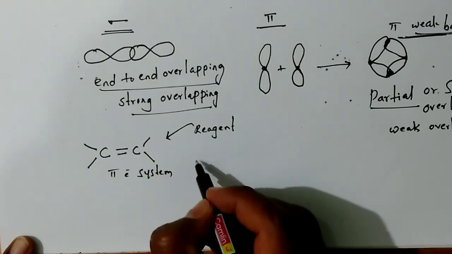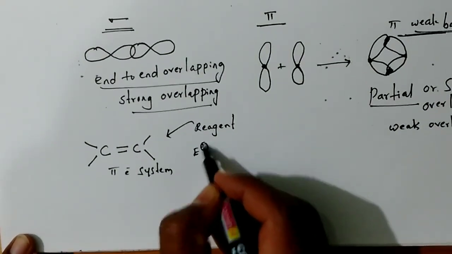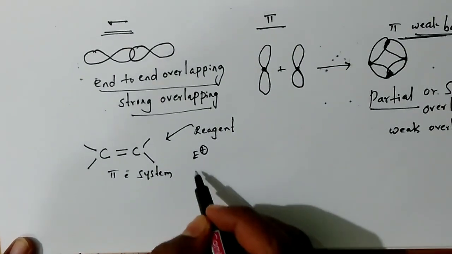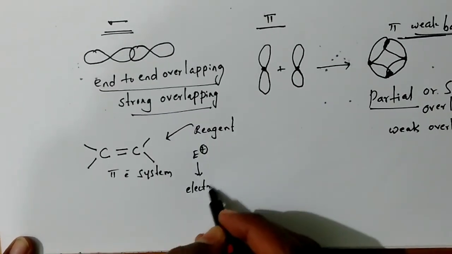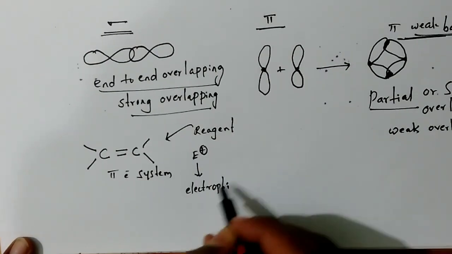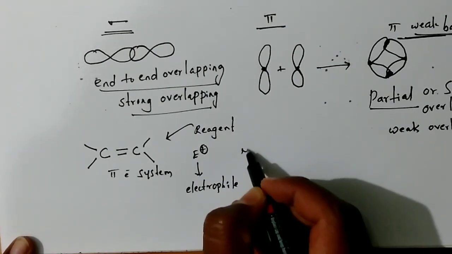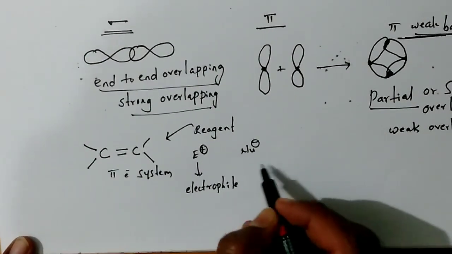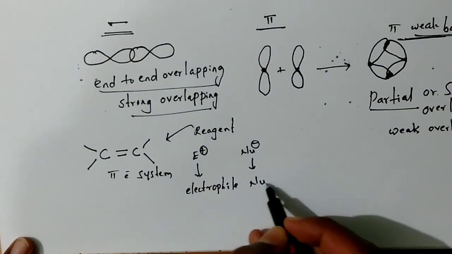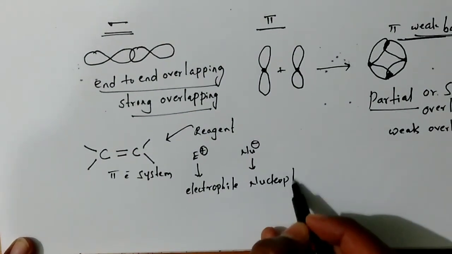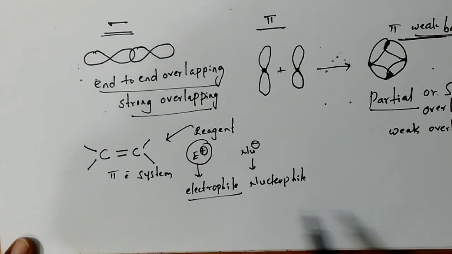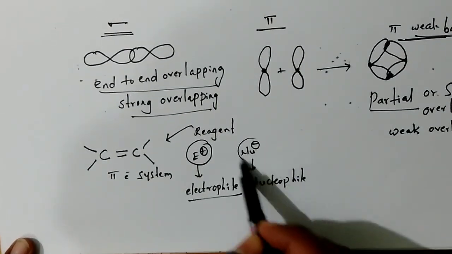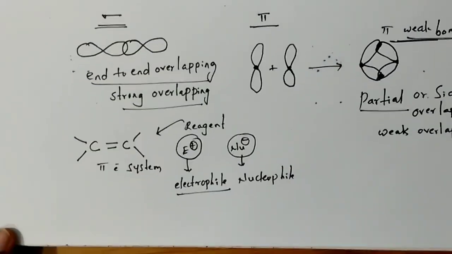That reagent may be an electrophile or a nucleophile. Electrophile means a positively charged species, and a negatively charged species is a nucleophile.